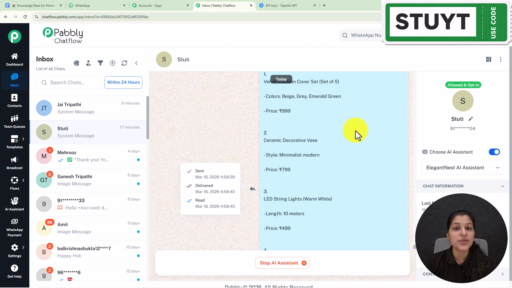So now you can also reply to your customers automatically, and no worries, this AI assistant is going to provide accurate data responses to your customers. So now you can focus on the growth of your business, not on these manual tasks, as this AI assistant is going to handle all your conversations with your clients.